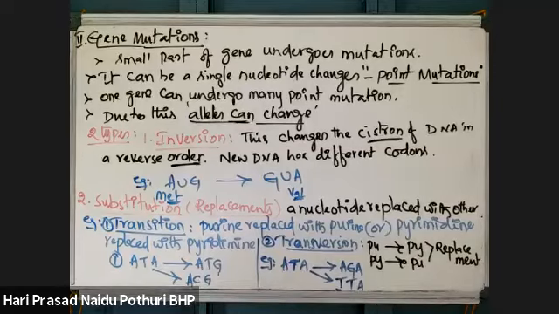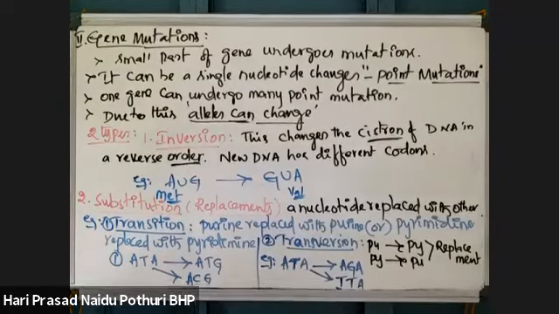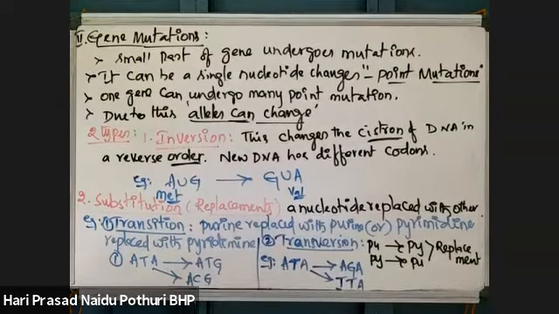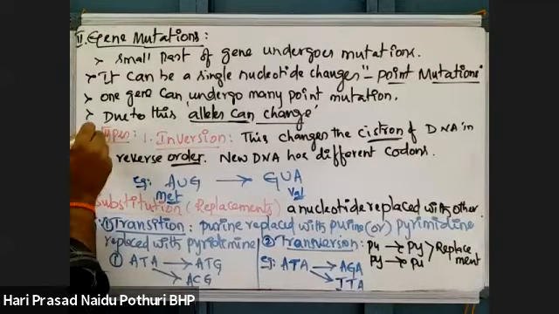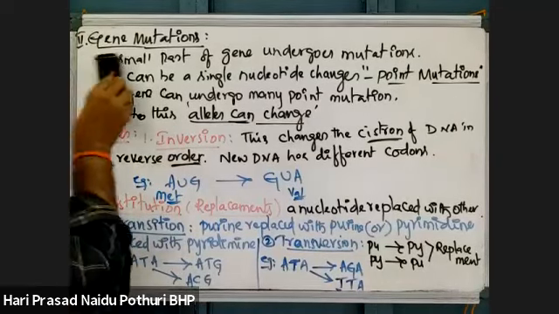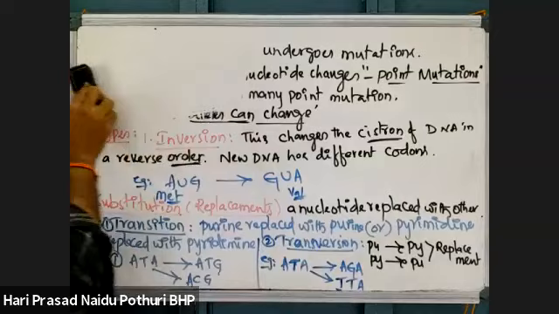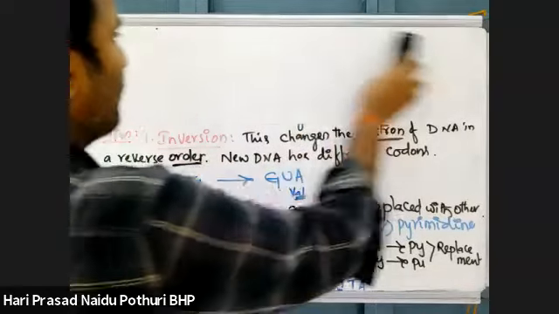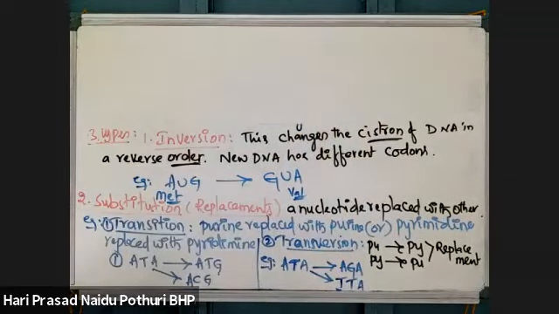Another type of gene mutation. Sorry, I told you two types, but gene mutations are three types. One is inversion, second is substitution, third is frame shift mutations. Already you know about frame shift.